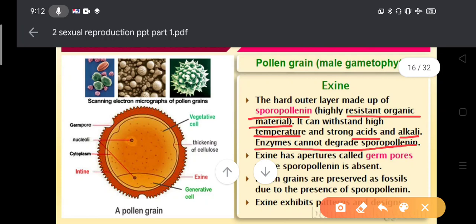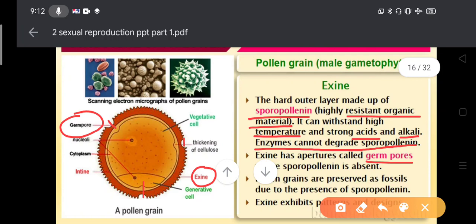Because of the exine layer, the pollen grain can be preserved in nature. The exine has an aperture called the germ pore. Here they have shown the germ pore. In some places the exine, the sporopollenin thickness, is minimum.